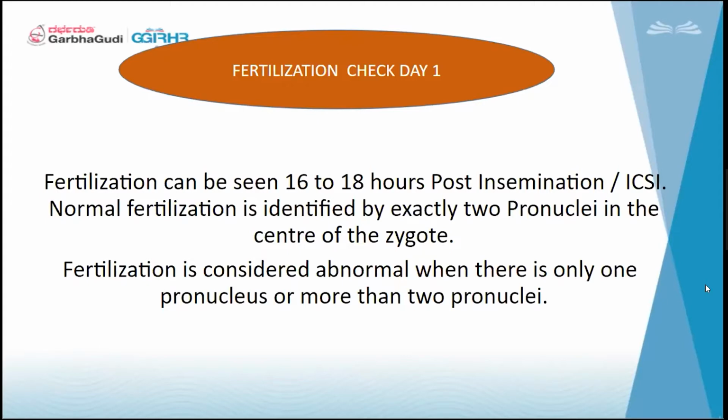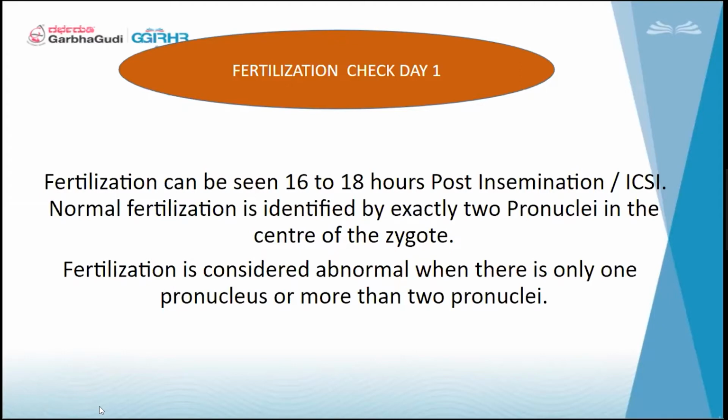Keeping this in consideration, if we are not checking at the particular timings, the pronuclei will dissociate. So it is very crucial that we stick to the timings, and every time we inseminate, we need to see this fertilization the next day. It is very, very important, and we cannot skip this fertilization check at all. Normal fertilization is identified by exactly two pronuclei in the center of the zygote. I will be explaining how we need to check and what needs to be kept in mind while we are doing fertilization checks.